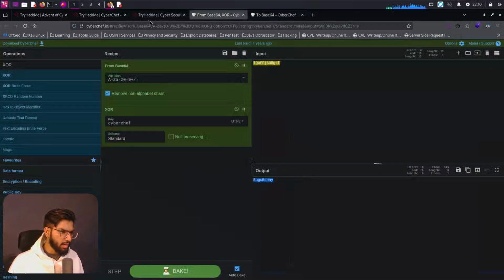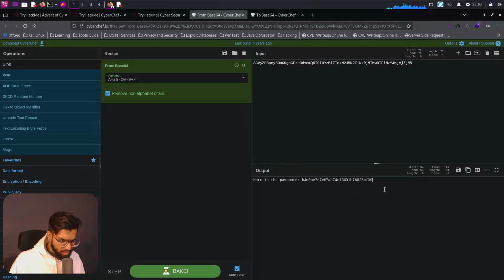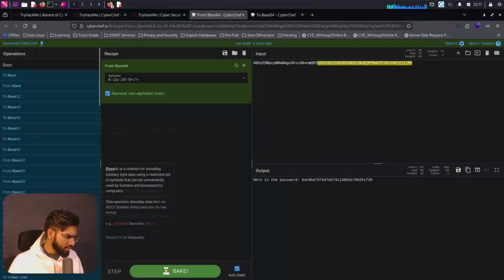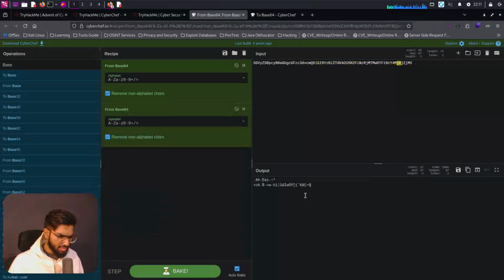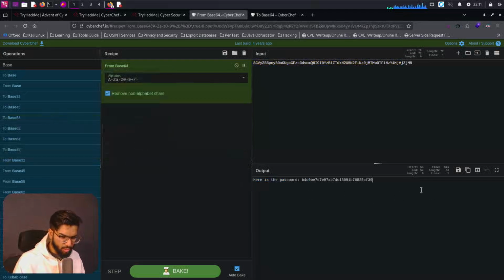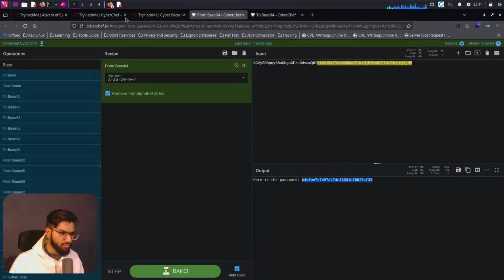Now let's decode this and put this away, XOR, and it says the password is, and it gives a very big text here. Again, it doesn't look like base 64, and nevertheless we can try to do base 64. It says from base 64. It's some, again, random text there. It doesn't look like base 64. Usually base 64 is going to be ending with an equal sign, but this also doesn't match the base 64 format there.